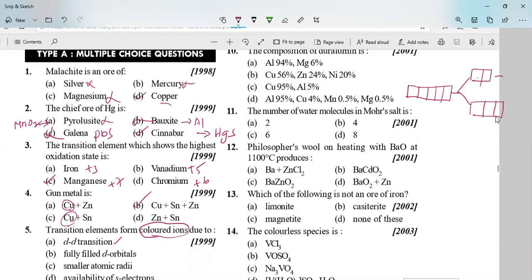This we call the Eg orbital, and this we call the T2g orbital. So this is one type of splitting, crystal field splitting in octahedral complexes. If you take crystal field splitting in tetrahedral complexes, T2g will be upside and Eg will be downside. Whatever it might be, suppose an unpaired electron is present in T2g. If you supply energy, this electron will jump into the Eg orbital.